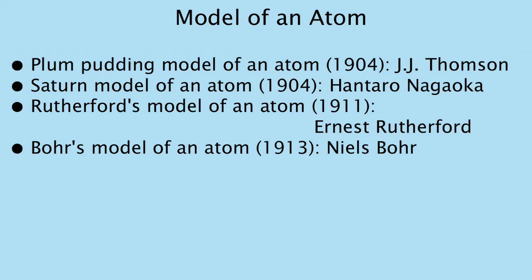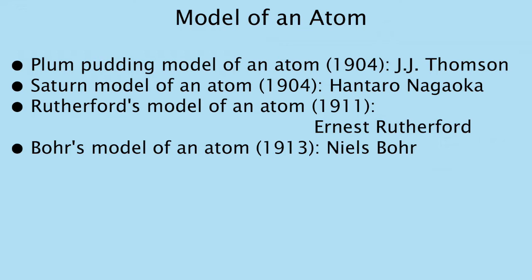From the discovery of the proton and electron, the physicists tried to determine the structure of an atom. The plum-pudding model of an atom was forwarded by J. J. Thomson in 1904. In Thomson's plum-pudding model, the atom is a uniform sphere of positively charged matter in which the electrons are embedded. The Saturn model of an atom was forwarded by Hantaro Nagaoka in 1904. In Nagaoka's Saturn model, the electrons are arranged in one or more rings, with a similar structure to the stable rings of Saturn.